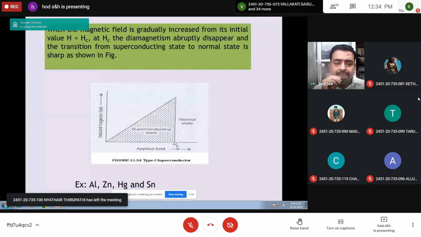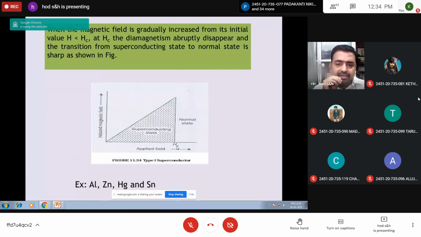That is, it acts as a perfect diamagnetic substance.